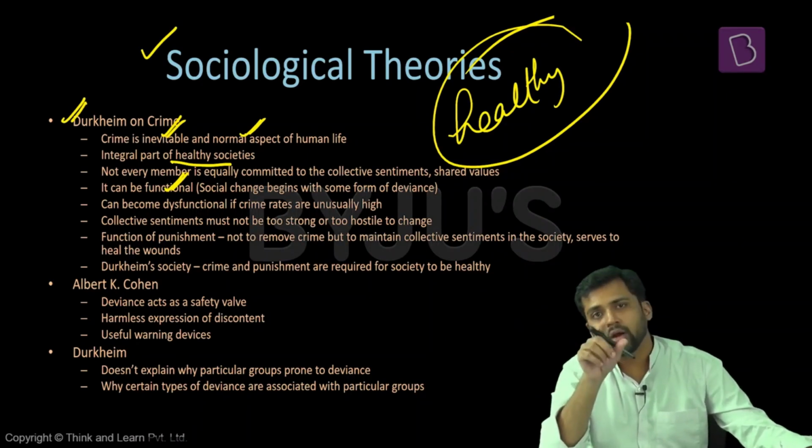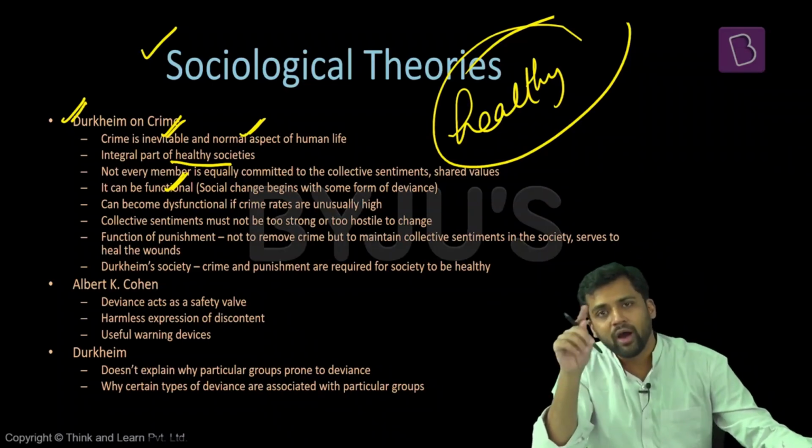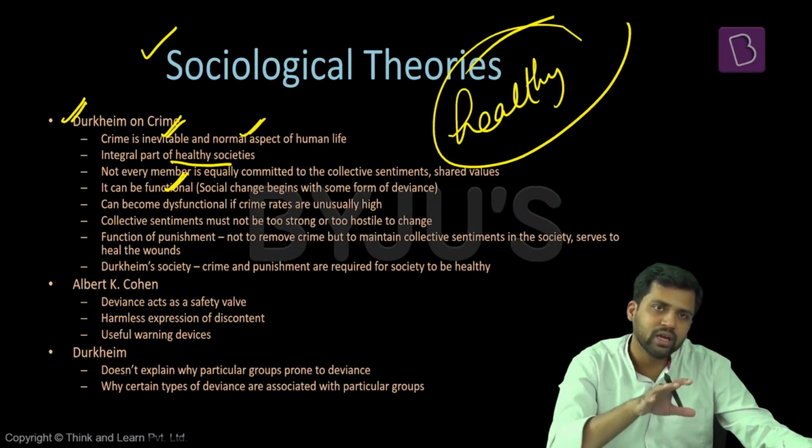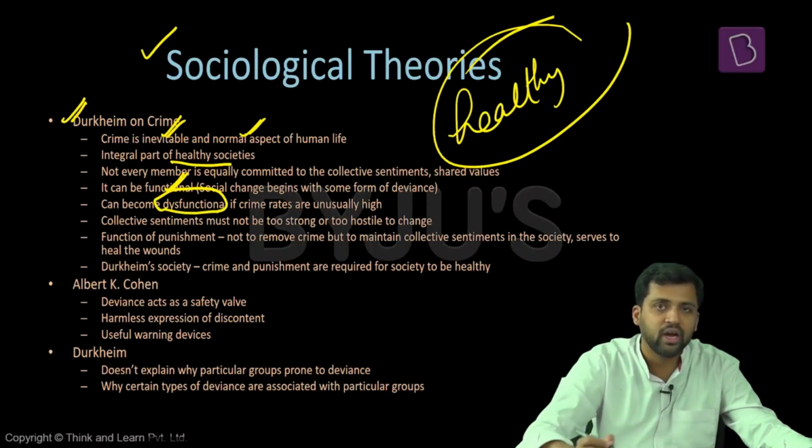But also, deviance means you are talking about change, you're talking about social change. If there is social change, then the society can also progress. For progress of society, you require innovation, and innovation is also a type of deviance. So, indirectly, what Durkheim is trying to say is some amount of deviance can be healthy for the society. But yes, if high rates of crime are there, then it can be dysfunctional. It can break the society.